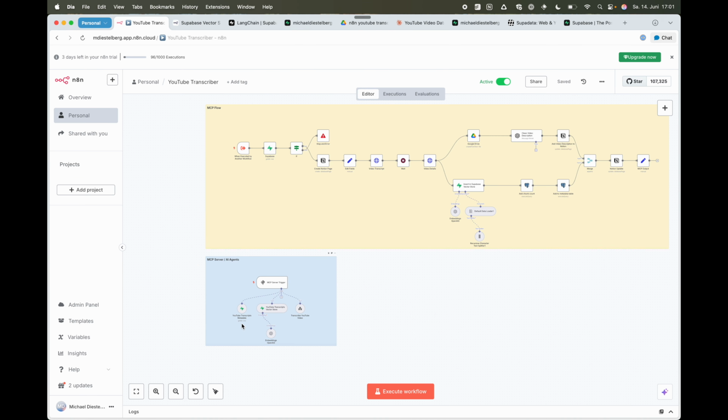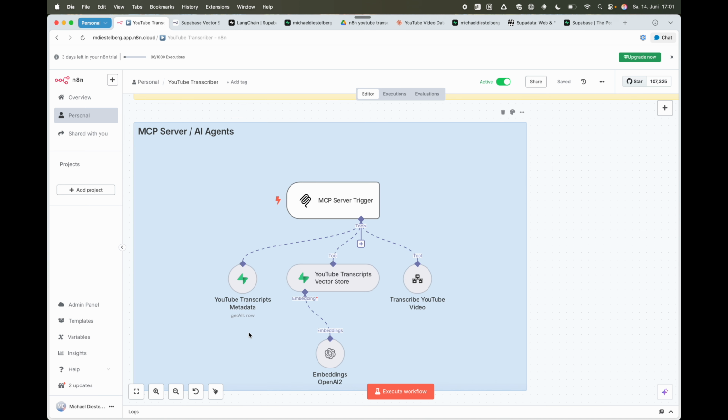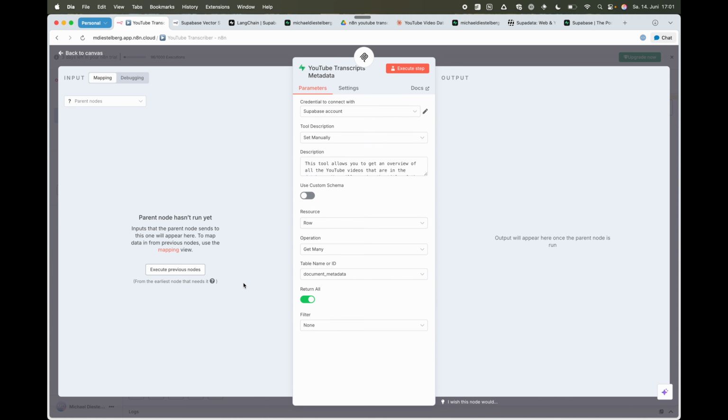Let's start with the first 2 tools that the MCP is making available. One is looking up the YouTube transcripts metadata. Going in here, you can see that this is basically a Supabase node. It is connected to my Supabase account. Credentials are already set up here.